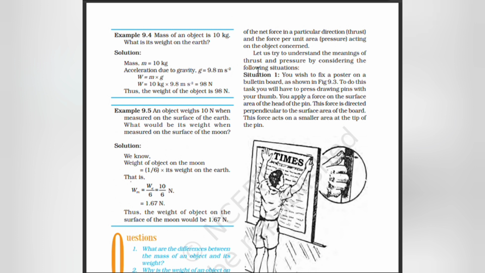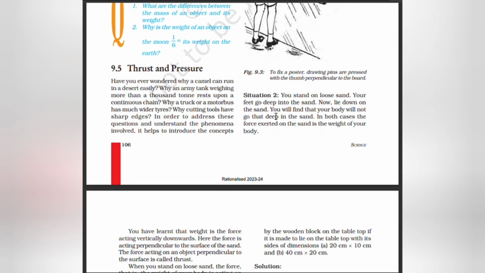Let us try to understand the meaning of thrust and pressure by considering the following situation. Situation 1. You wish to fix a poster on the bulletin board as shown. To do this task, you will have to press drawing pins with your thumb. You apply force on the surface area of the head of the pin. The force is directed perpendicular to the surface of the board. This force acts on a small area at the tip of the pin.